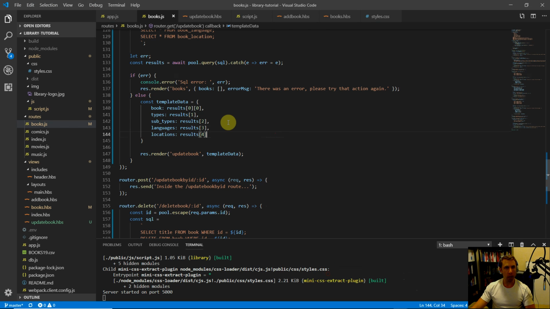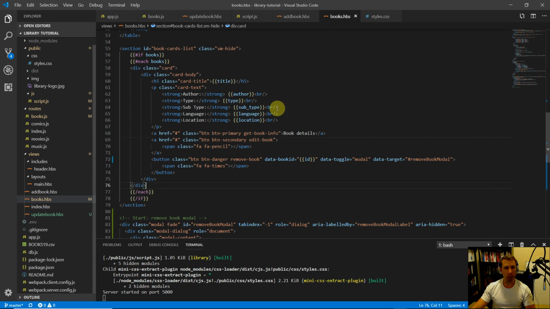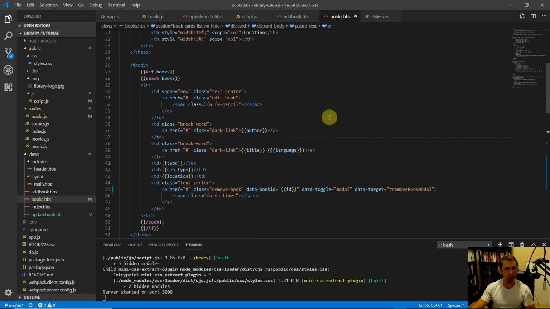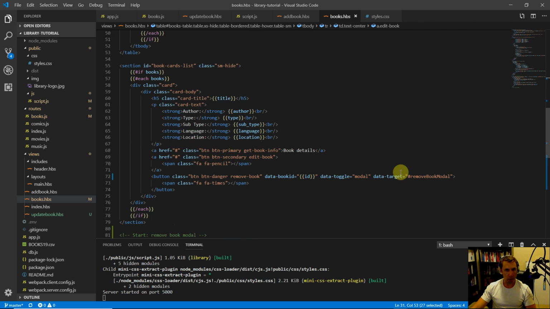Let's go back to the code here, and let's go to our books handlebar template here, and we gotta find those edit book buttons. This hyperlink here, this is the pencil button. So instead of the hashtag here, we'll do /books/update book, and we gotta pass the ID as a query string. So ID equals curly brace ID, and class will still be edit book. So copy this href here, and then down in edit book at the bottom, there it is. So we'll update this hashtag here to /books update book, pass in the ID.